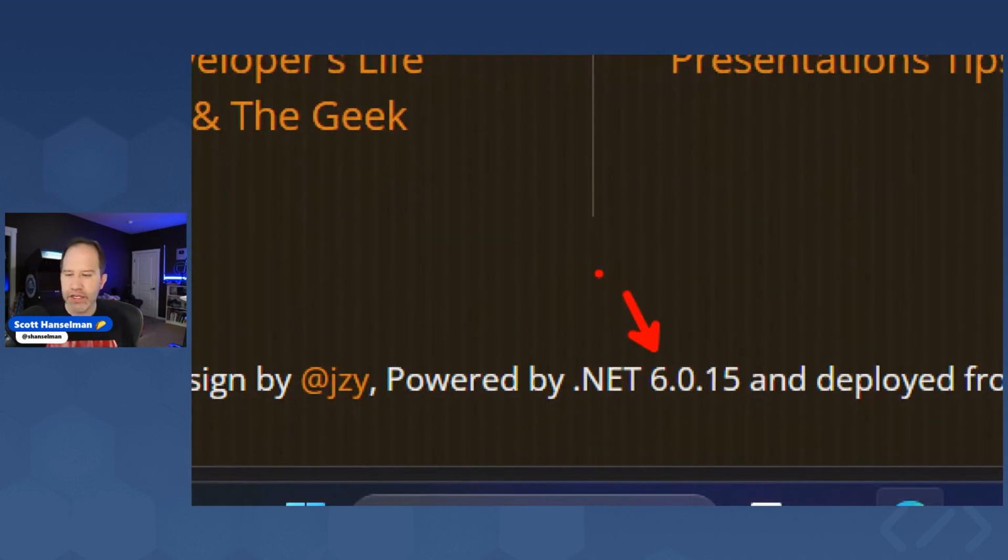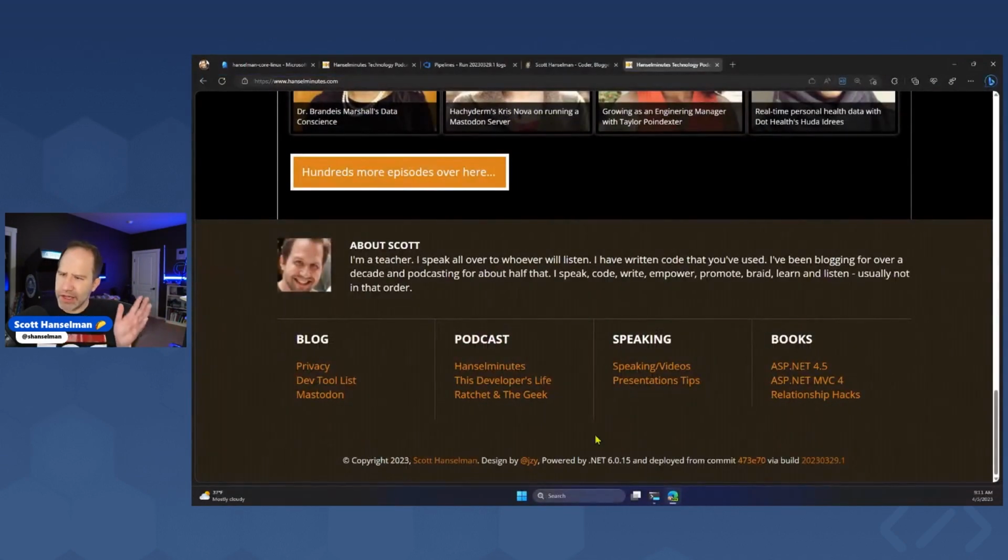So that little bit of context gets me more confidence about what exactly is going on right now, what's in production. It also calls out the difference between the SDK and the runtime.